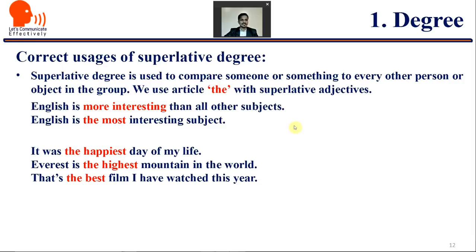Look at the incorrect sentence now. English is more interesting than all other subjects. Usually we have a habit of saying this. English is more interesting than all other subjects. If you are making comparison, we have to use "the most". English is the most interesting subject. Likewise, there are other examples. It was the happiest day of my life. Everest is the highest mountain in the world. That's the best film I have watched this year, and so on.